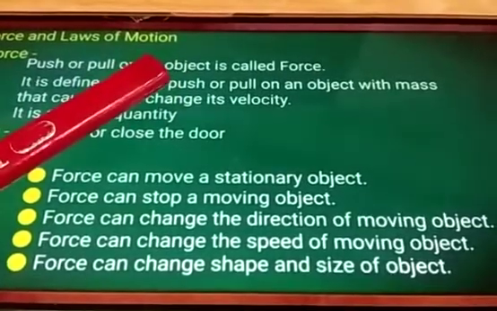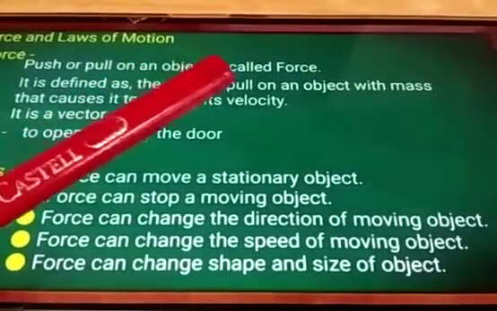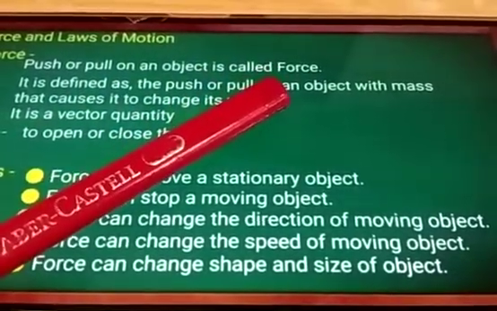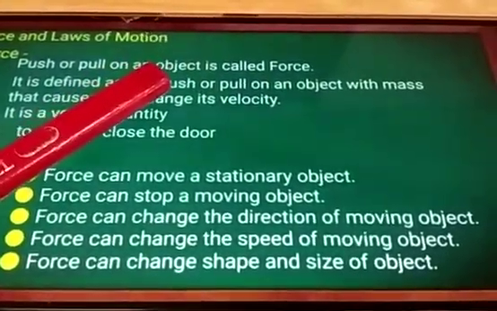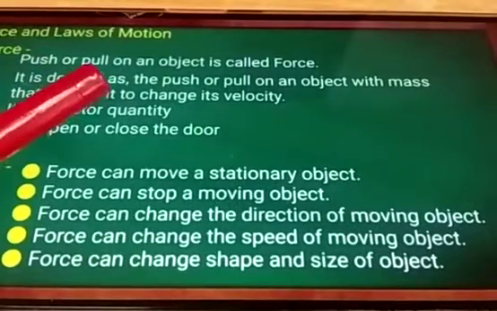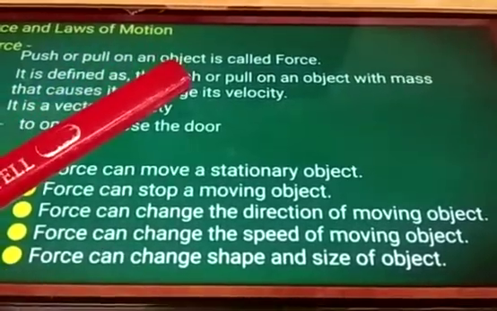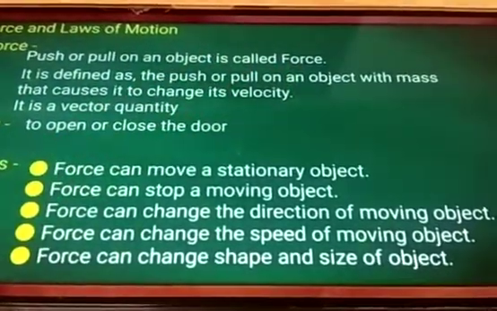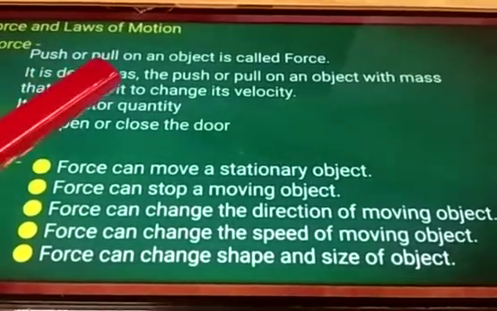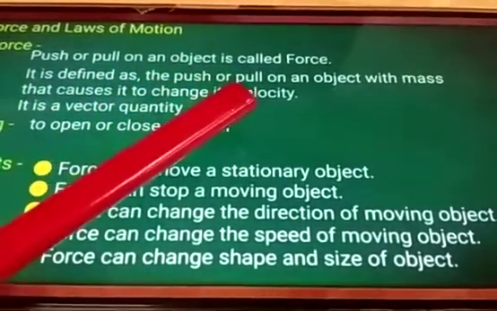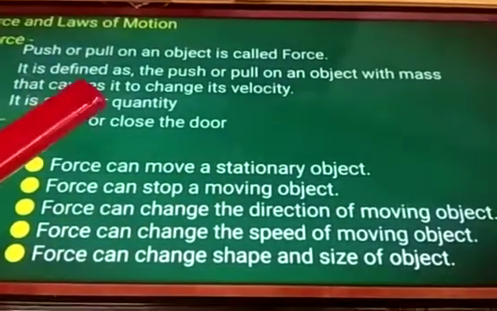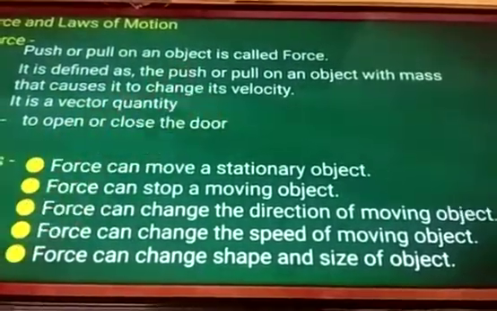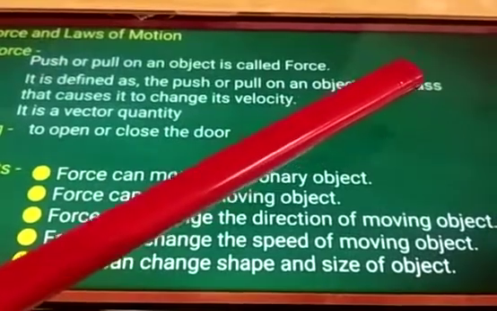Which object did I tell you now? That is the door. It is called the force. Right? It can be any object. I cannot say only the door. So a push or pull on an object is called force. It is further defined as the push or pull on an object with mass that causes it to change its velocity. Now what is the meaning of mass?